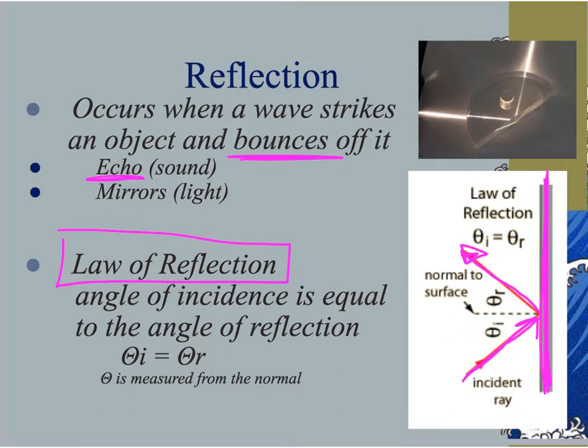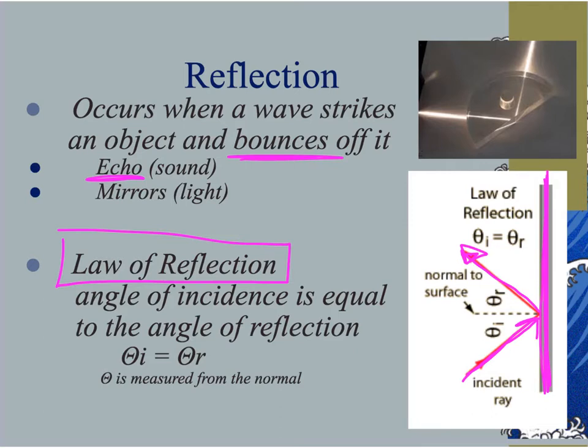The ray that is coming into the substance is the incident ray. And the normal, which is an imaginary line, is just there as a reference. The normal is always perpendicular to the surface. So if this is my surface going vertically, my normal is coming out here to the left, and it's 90 degrees from this surface. Now, this incident ray and this reflected ray are always compared to the normal. They are never compared to the surface. They're always compared to the normal. So you'll notice there's no angle measured here, and there's no angle measured here. They're measured within here, between the ray and the normal. Between the ray and the normal, that's where our angles can be found.